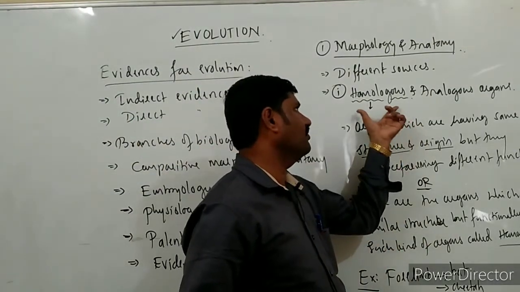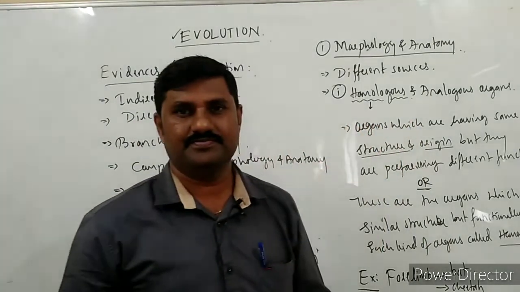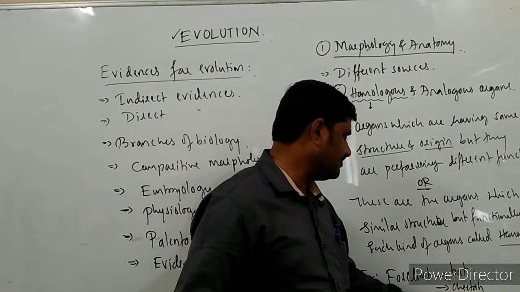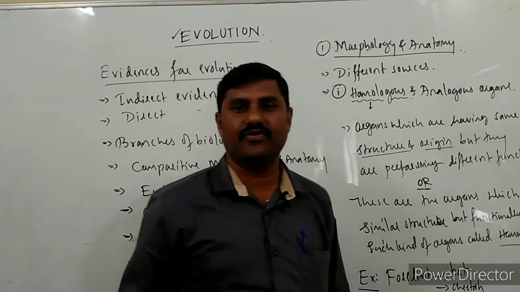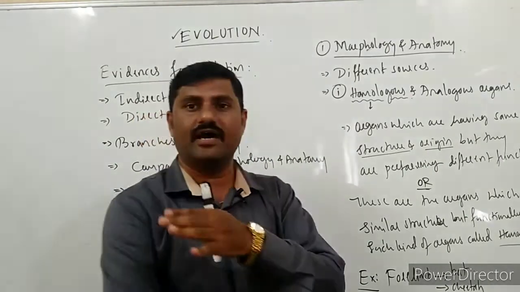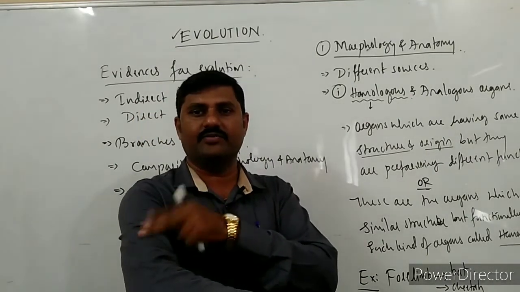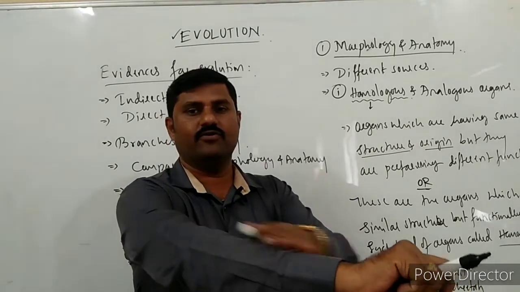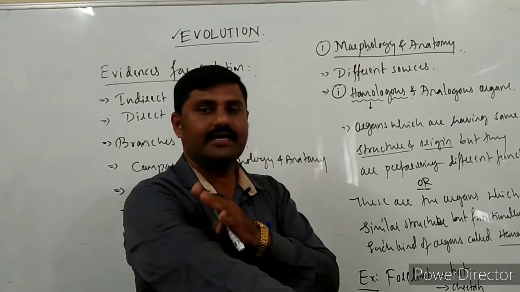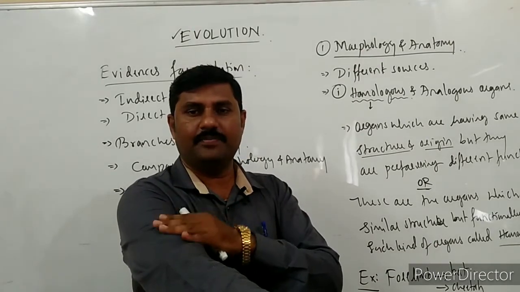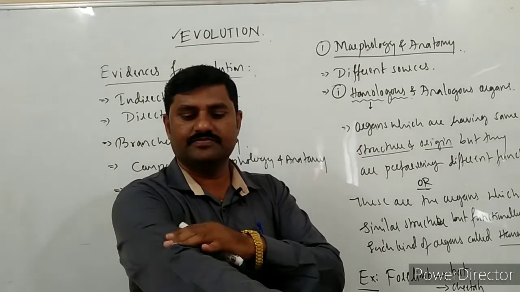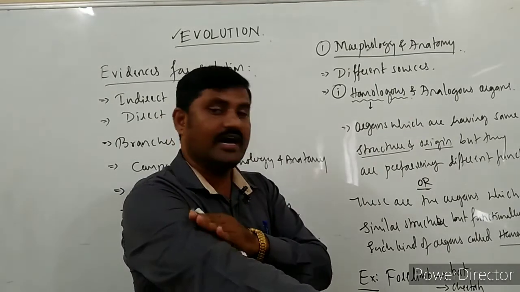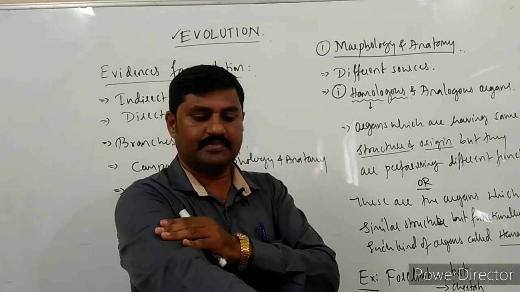So they are said to be homologous organs. Suppose, whenever you consider the forelimb of a bat, cheetah, human as well as whale, the upper arm is supported by one bone called the humerus. See here, this is my forelimb, right? In this forelimb, the upper arm is supported by what? It is supported by one of the bones called the humerus.